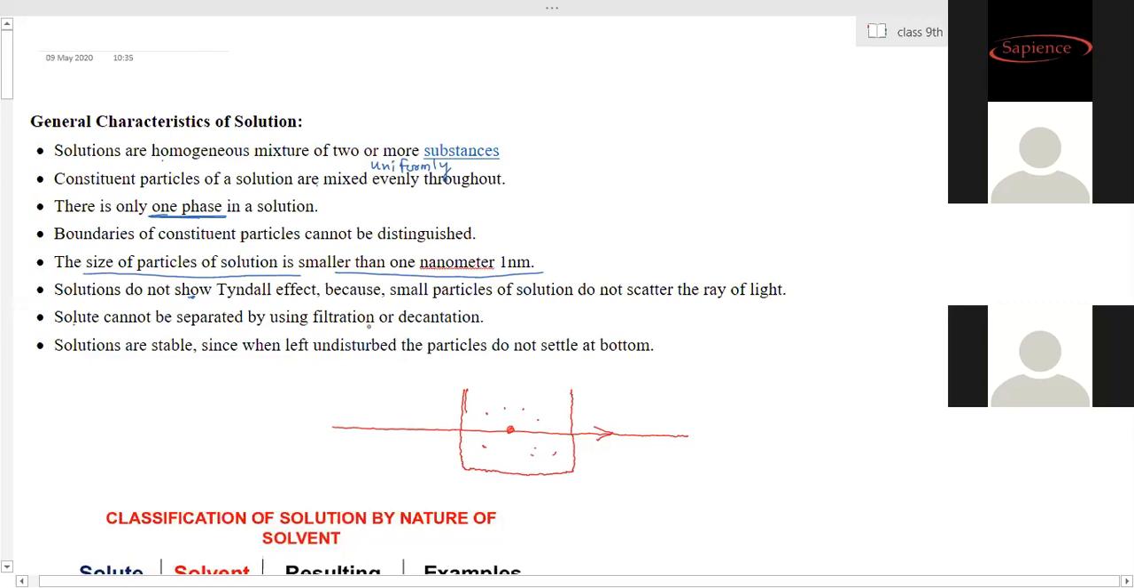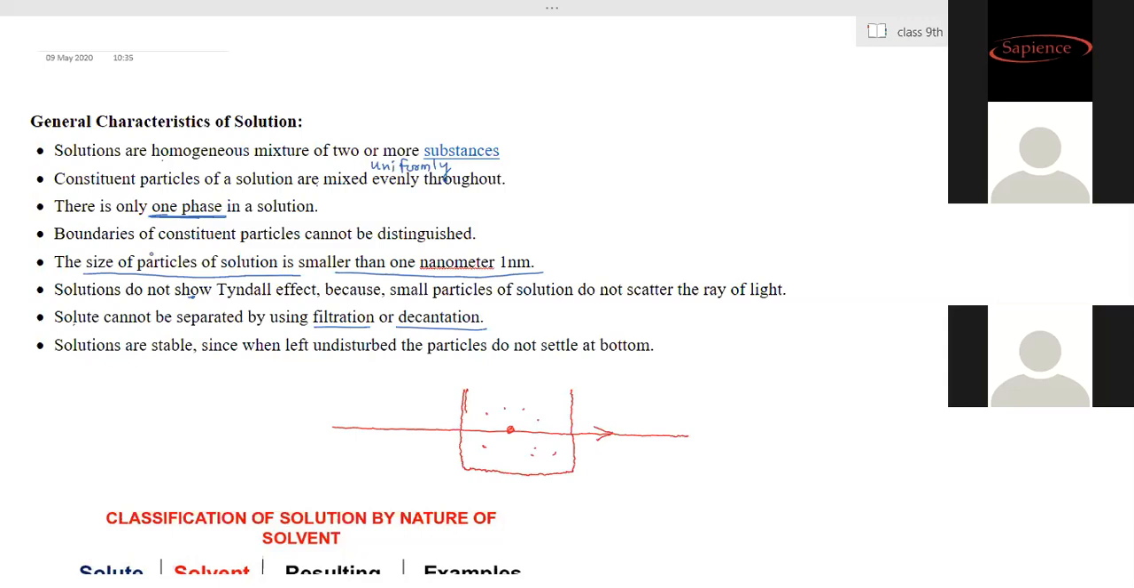Solute cannot be separated by the filtration or decantation process. The particles of solute are so small that they can easily pass through filter paper. Therefore the method of filtration cannot be used for separation of the constituent particles in case of solutions. That is, water and salt. Can you separate the salt from the water by the filtration process through filter paper? Can you separate it? No, ma'am.